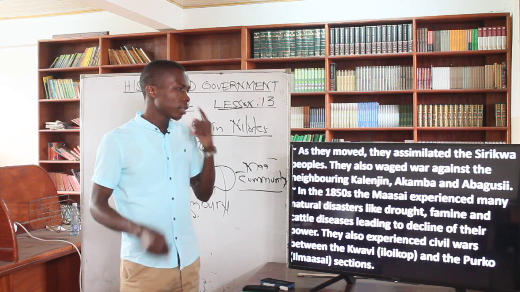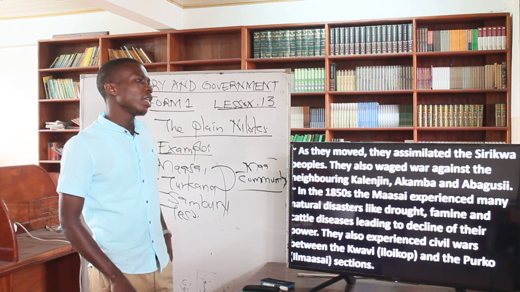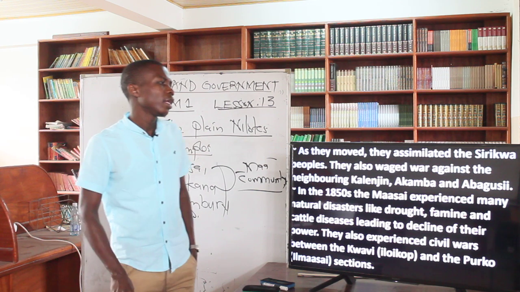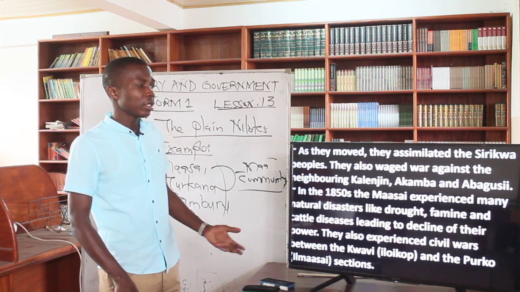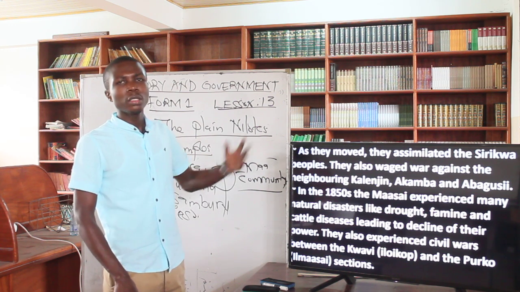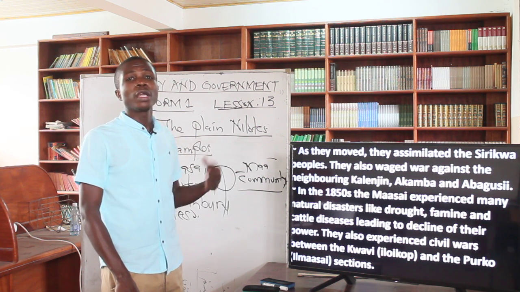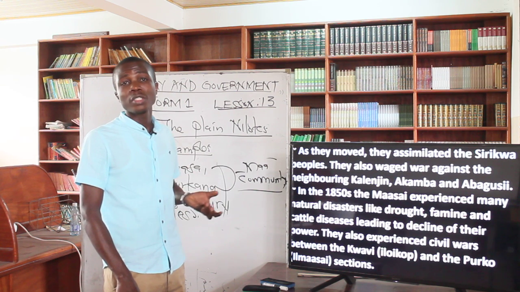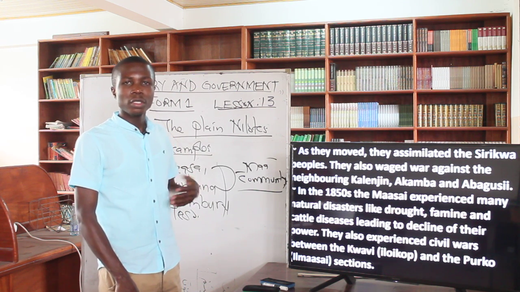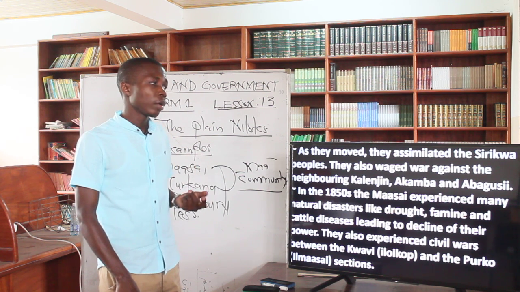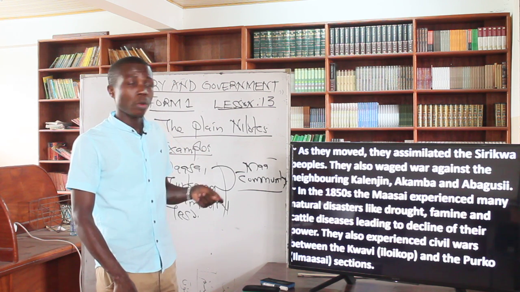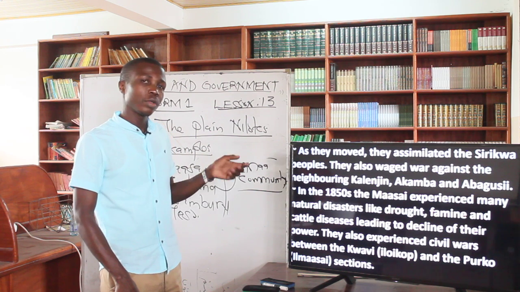So the next, they moved and assimilated the Sirikwa people. Then they also waged war against the neighbors of Kalenjins, Kamba, Ababus. So these were just how these people were moving, and what they encountered when they were moving. And this is not being asked in exam. This is just good for personal knowledge, just understanding how these people came to be. But then, where they came from, which we have talked about, this Turkana, that one you can ask.